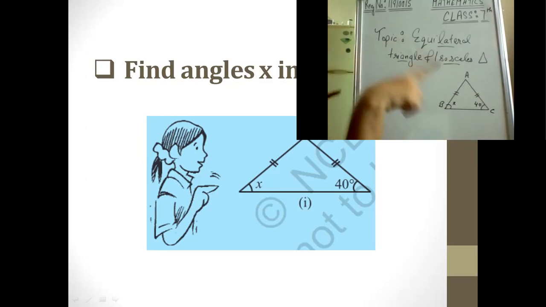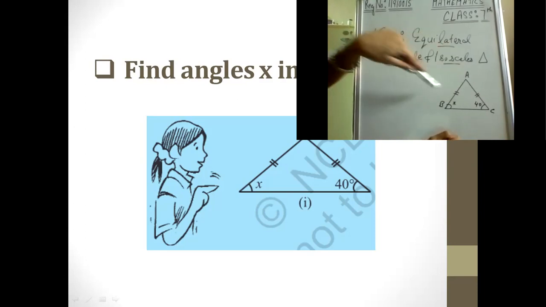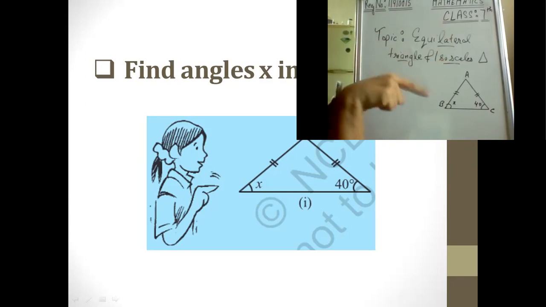So which triangle holds this property when we have two sides equal to each other? What do you think? Okay, let me ask from the options. Is it an equilateral or is it an isosceles? Yes, you are thinking it right. It is an isosceles because in an equilateral the third side should also be the same. So we can use the property that in an isosceles triangle the angles opposite the equal sides are equal. Now we can find the value of x.